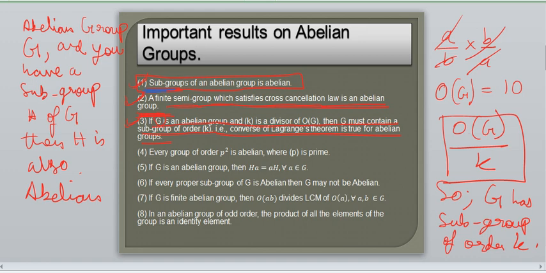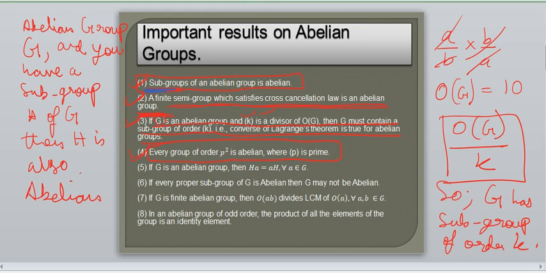Okay, students, so this third one is actually the converse of Lagrange's theorem. Let's move on to the fourth one. Every group of order P square is abelian, where P is prime. Simple.